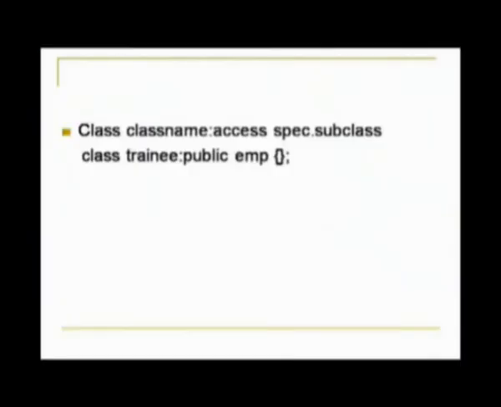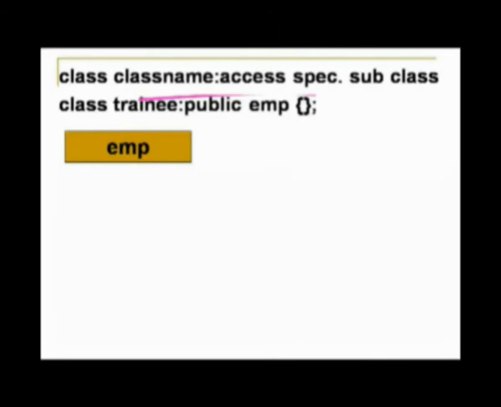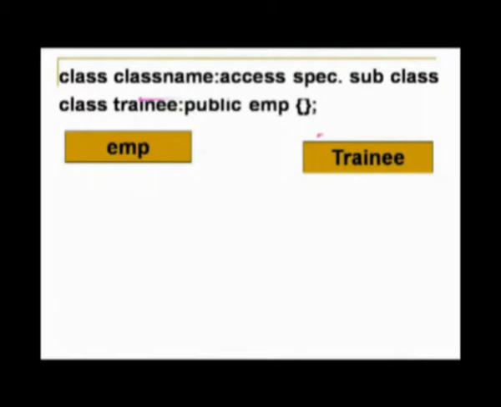So, here we are just having an example. I have just given the braces to indicate that it contains some code of the class. So, this EMP now becomes a superclass because public EMP indicates that it is being inherited from EMP. So, EMP becomes a superclass, trainee becomes a subclass. So, this is how superclass and subclass are differentiated in C++.